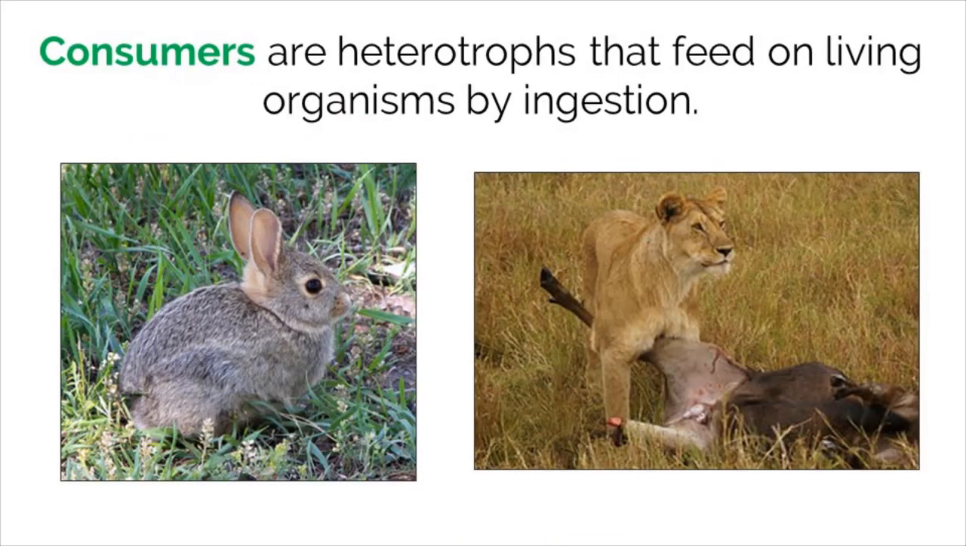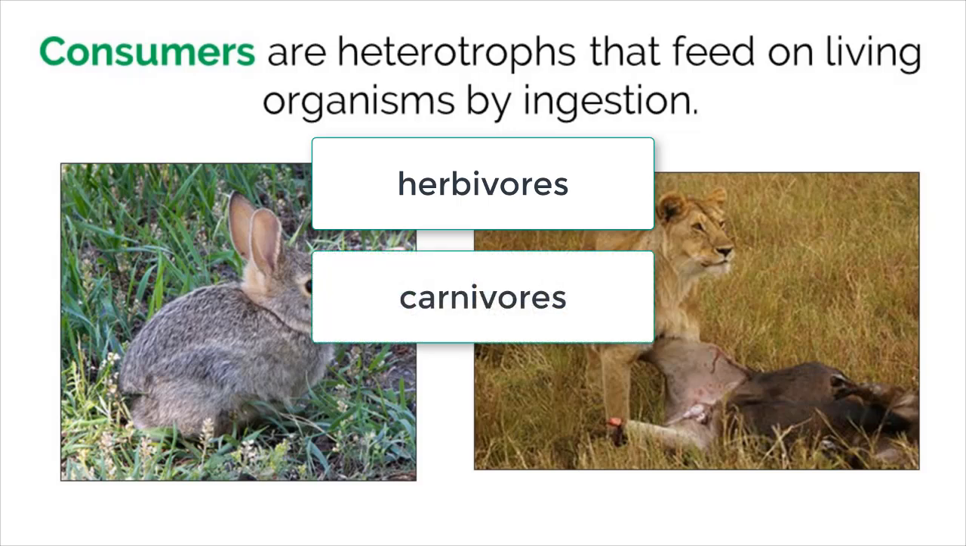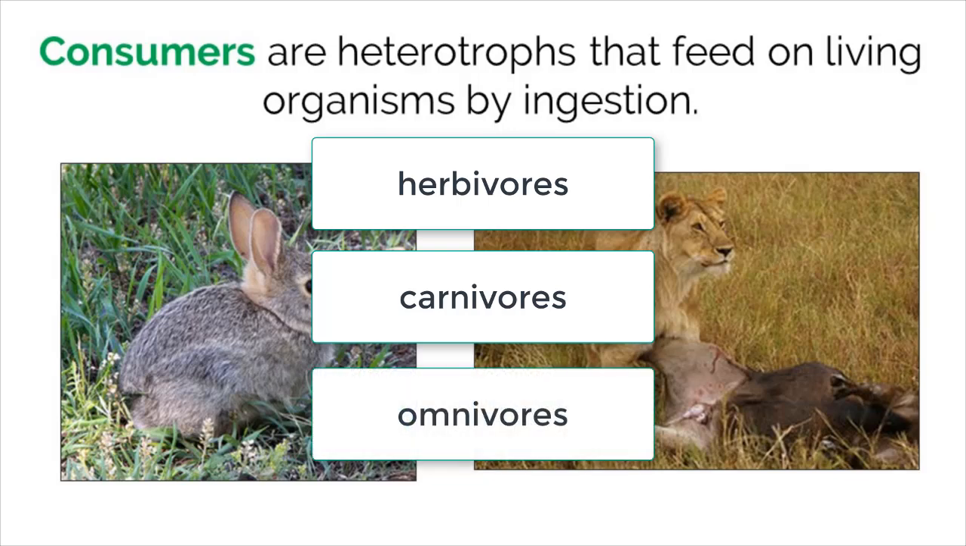Heterotrophs can be classified further into different important groups based on how they consume other organisms. A consumer is a heterotroph that feeds on living organisms that they ingest. This simply means that the tissue being eaten, either from plants or animals, is swallowed by the consumer and broken down inside the body. Examples include rabbits and lions. Consumers can be broken down further into 3 types: herbivores, which eat only plant material, carnivores, which eat mainly meat from other animals, and omnivores, which eat both plant and animal tissue.